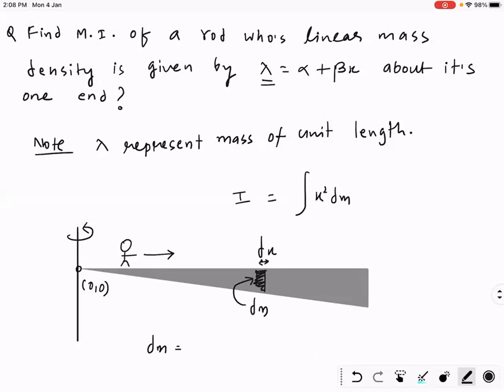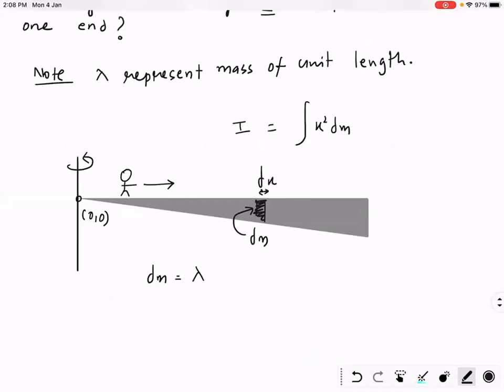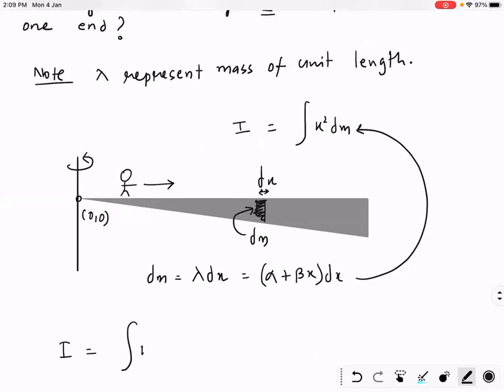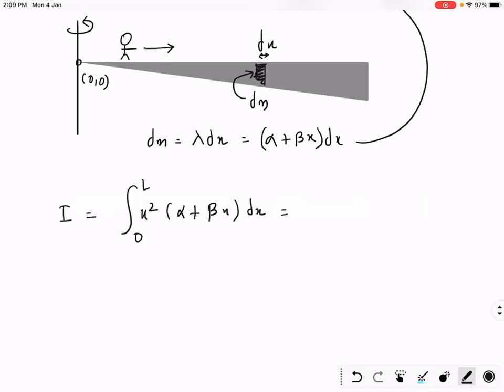Mass of dx length, lambda dx. Now put the value of lambda. Lambda is alpha plus beta x, into dx. Now substitute the value of dm here, you will get the answer. Integral of x square times alpha plus beta x dx from 0 to L. Simplify this, you will get the answer very easily.